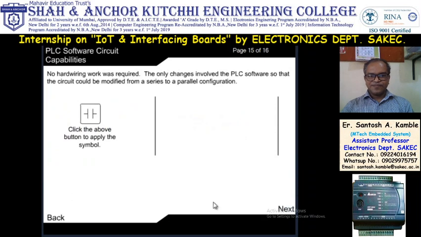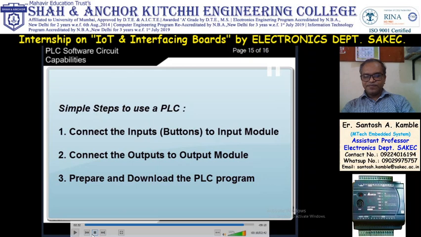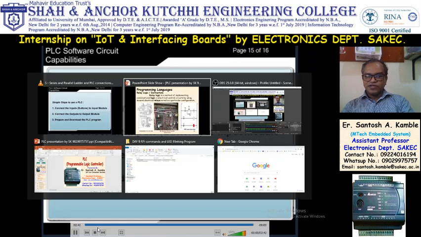PLC instructions. Then the OR gate. First connect this OR gate, connect parallel switch, connect output switch. So the simple steps in PLC are: connect the buttons, connect the outputs, and download the program. Once you download the program, automatically it will do the programming.